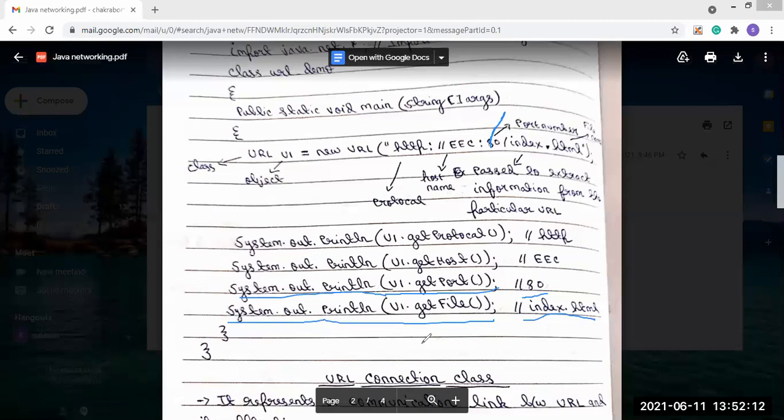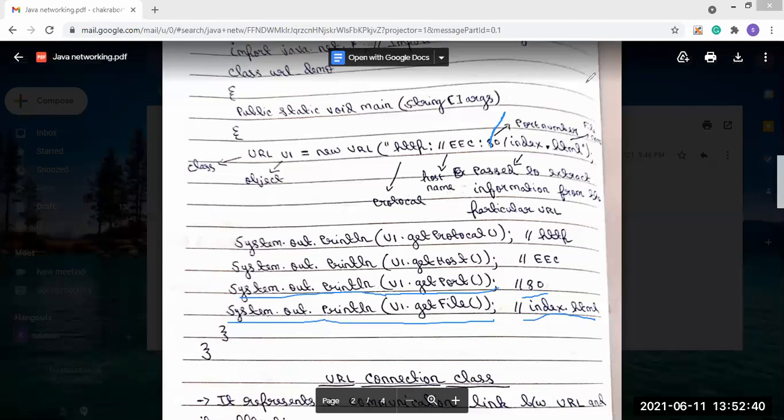The getHost method is used for finding the host that is present in the URL. And getPort, what is it? It gives the port number that is used in the URL, so we will get that. And with the getFile method, what will we get? We will get the file that is present in our URL. So through this, we can do URL programming.